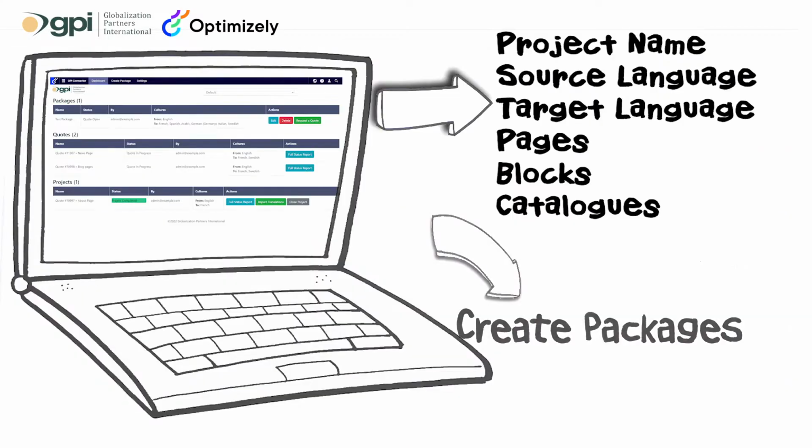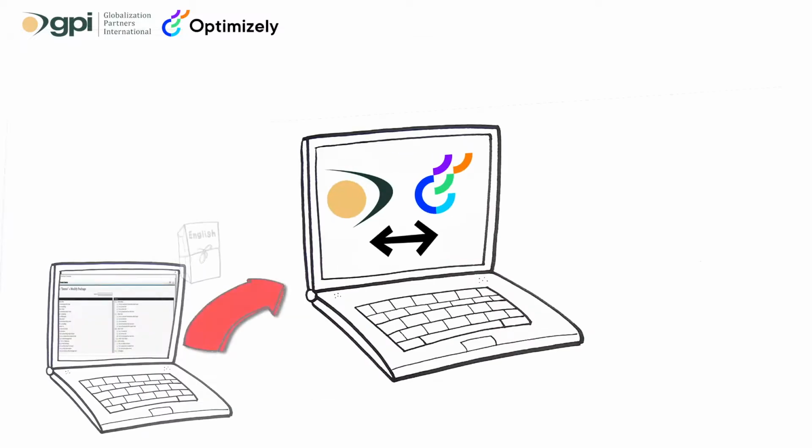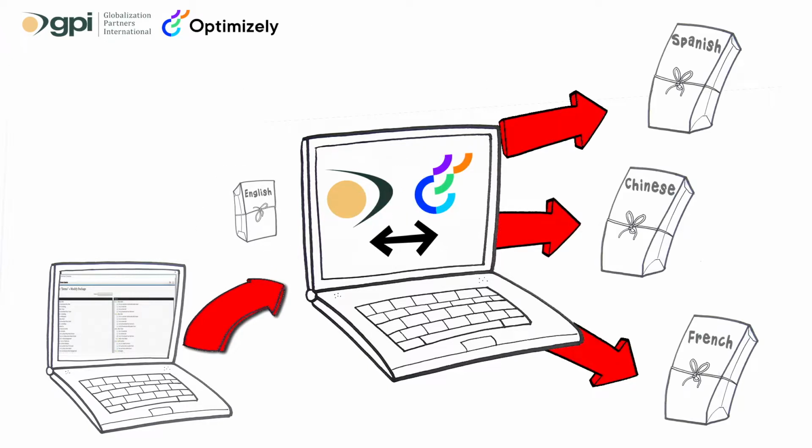The second way is by automated export, where the connector works with your Optimizely workflows. The connector automatically extracts the content of each page or block, securely sends it to GPI, and sends an email that your package has been received. The connector eliminates the error-prone need to copy and paste content, as well as manually sending files.